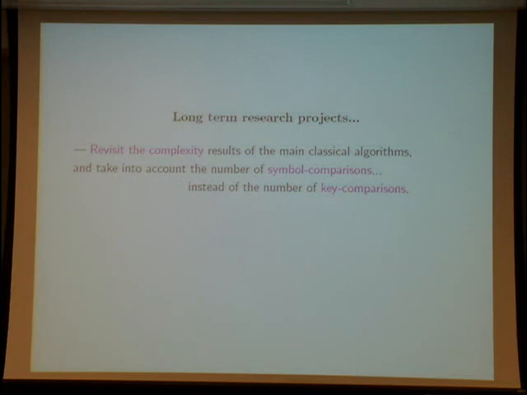Our project is to revisit the complexity results of the main classical algorithms, for instance, all the classical algorithms for sorting and searching. But in this analysis, we wish to take into account the number of symbol comparisons instead of the number of key comparisons. And of course, this type of analysis is more realistic.